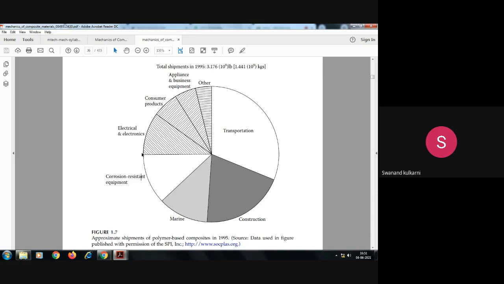If this 300 kg of weight is saved, then definitely there is a contribution of materials in that weight saving, and that weight saving material for transportation applications is the composite materials. Is it okay? Then in marine also, composite materials are used. So in all these cases, aviation, marine, automotive and aerospace industries, composites are used.